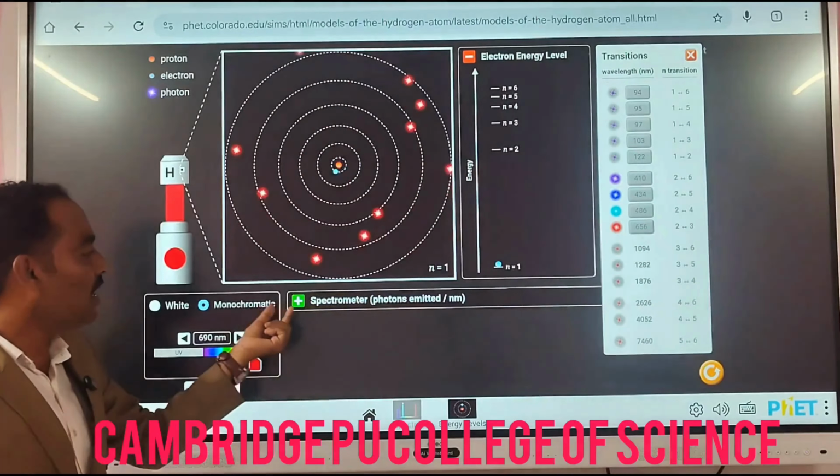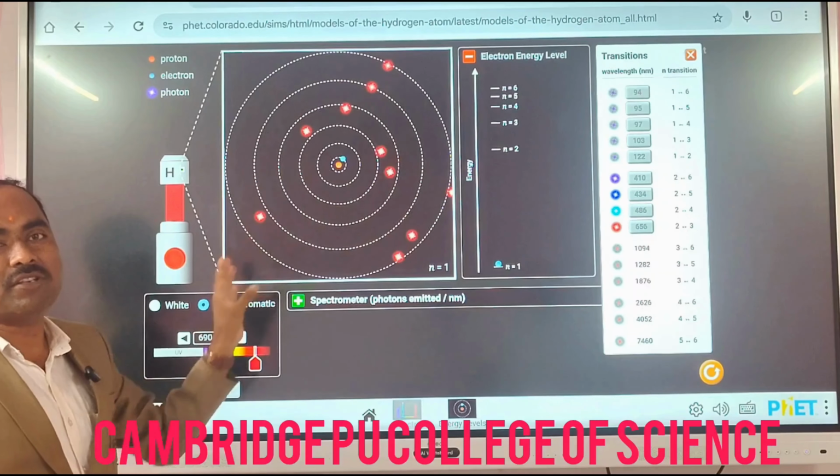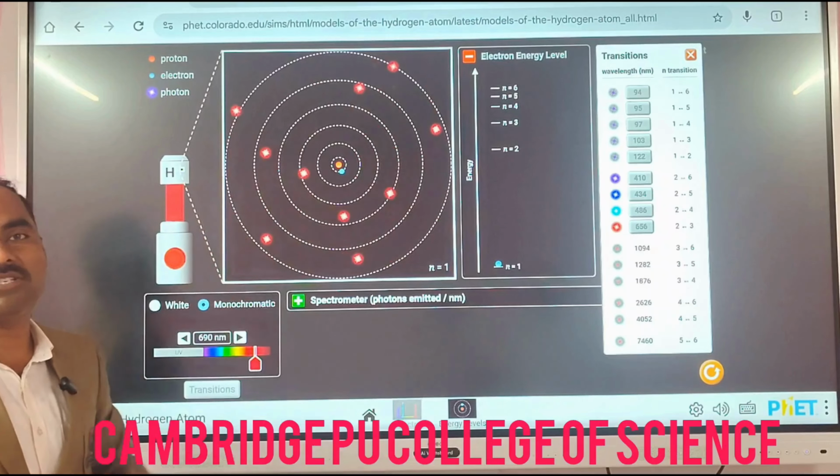Finally, it is observed by using the spectrometer, and there we clearly observe how many lines occur from the hydrogen atom. Thank you.